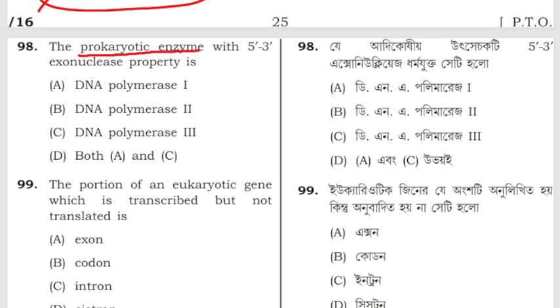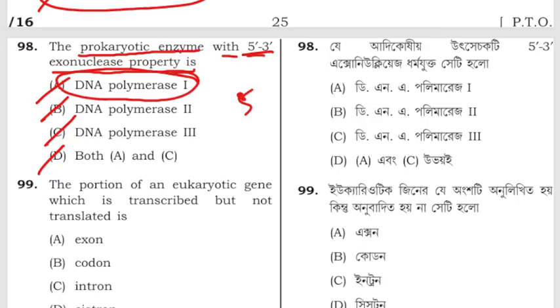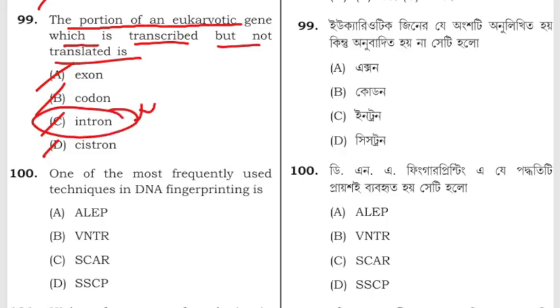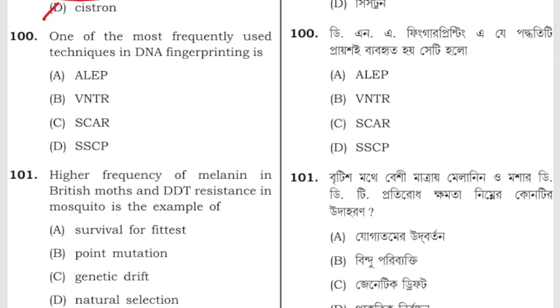The prokaryotic enzyme with 5 prime to 3 prime exonuclease activity is DNA polymerase 1, DNA polymerase 2, DNA polymerase 3, or both A and C. The correct answer is DNA polymerase 1, which has the 5 prime to 3 prime exonuclease activity. The portion of a eukaryotic gene which is transcribed but not translated: exon, codon, intron, cistron. The correct answer is intron. It is transcribed but not translated into proteins.